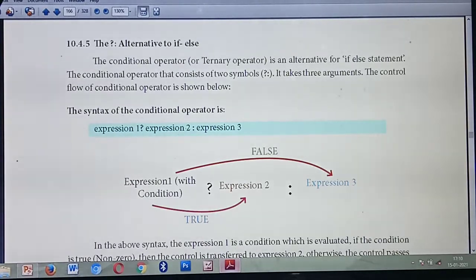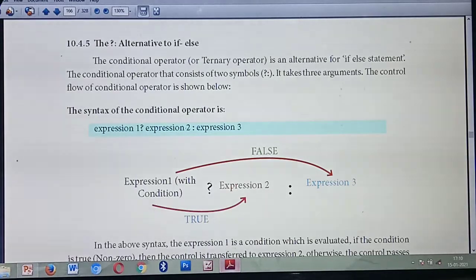So you can check the expression with true and false conditions. If the condition is true, the true block alone will execute. If the condition is false, the false block will execute, isn't it? The same if else you studied inside nested if else. Very important question. What do you mean by nested if else? When one more if else is present inside another if else statement, we call it a nested if. For that, three parts are there. What are the three parts? Nested if inside the if part, nested if inside the else part, then nested if inside both the if part as well as the else part, isn't it? Then else if ladder. These two questions are very important.